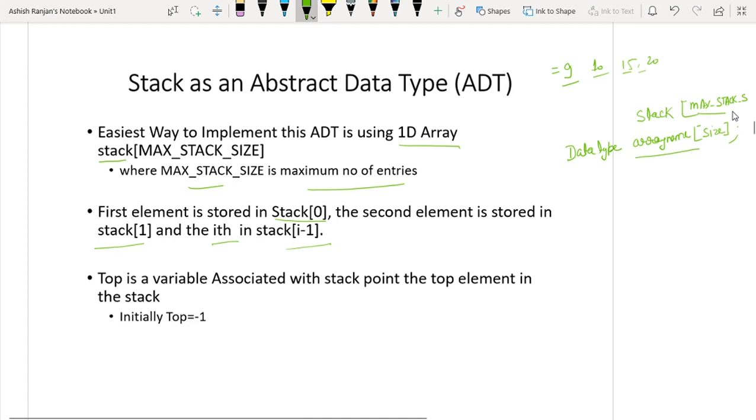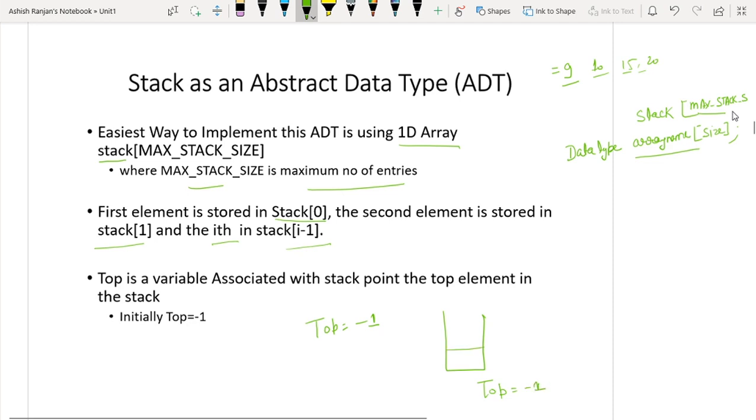Okay. And initially, whenever you are creating your array for the first time, what you have to do? You have to initialize the top to -1. Because first you have to create the stack and then you have to insert the element. So while creating the stack, the value of top should be -1.